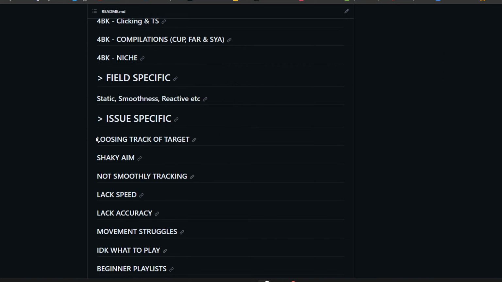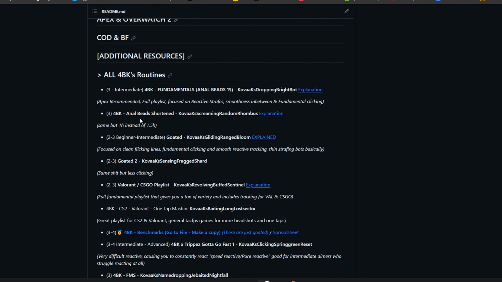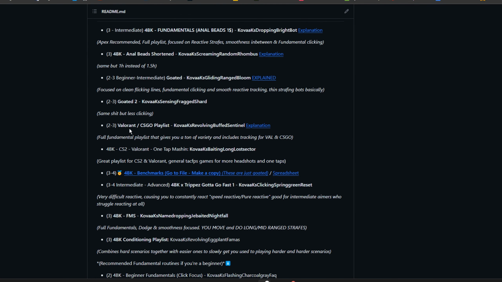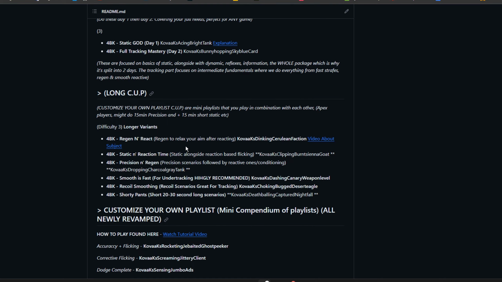How you should go about improving is really simple. Let's say you play the goated playlist and you see, this one really works for me. What do you do then? You check the playlist. What does it actually have in it that's so good? Goated is a lot of precision target switching, and a lot of fast strafes. So if that works for you, that means you should find playlists or create your own playlist with precision target switching and fast strafes, or we move on to something else.